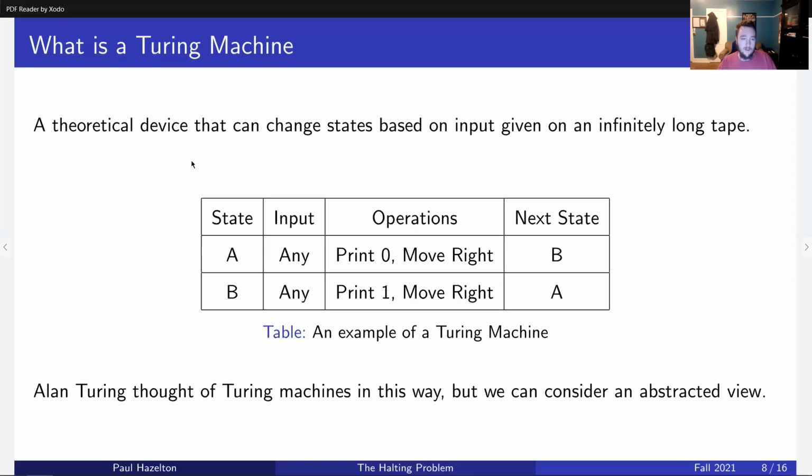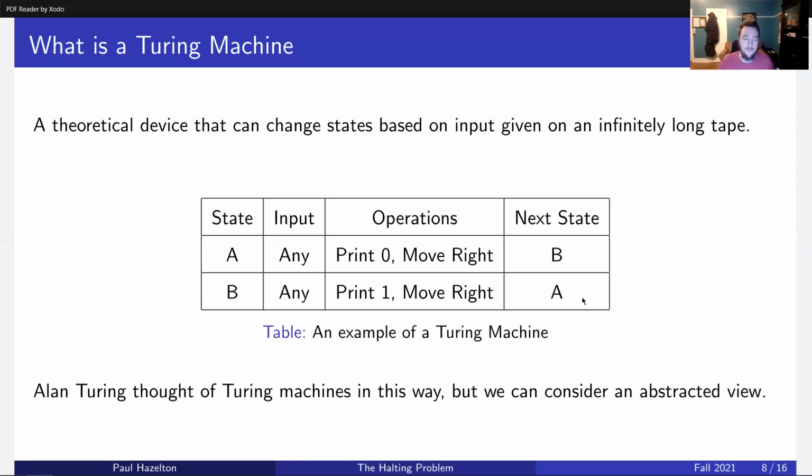So for example, suppose we start at state A, and the machine at state A does not care about the input. It will print a 0 on the tape, move 1 square to the right, and then change its state to B. And then in state B, it doesn't care about the input. It will print a 1, move to the right, and change the state back to A. This simple machine will just print 1s and 0s on the tape forever. And it will go on forever, and it will never halt.